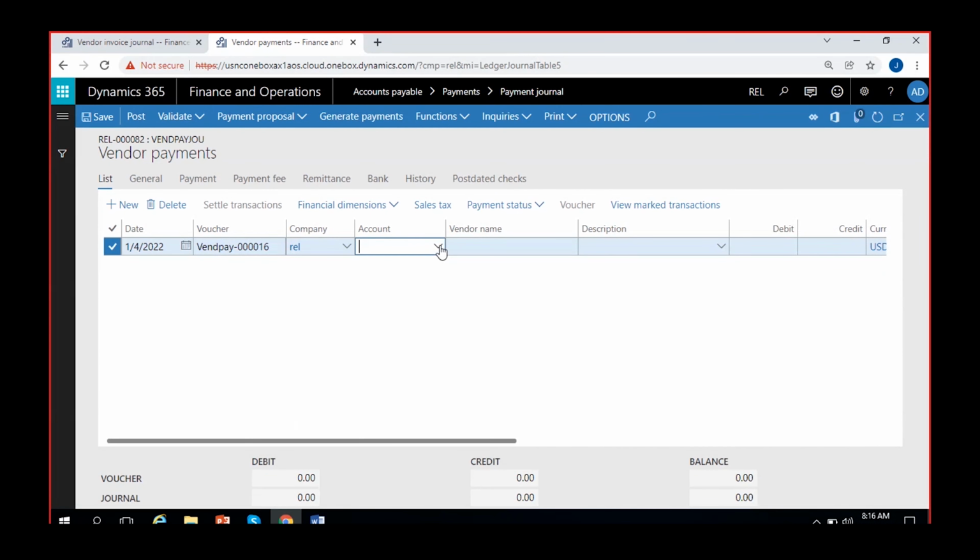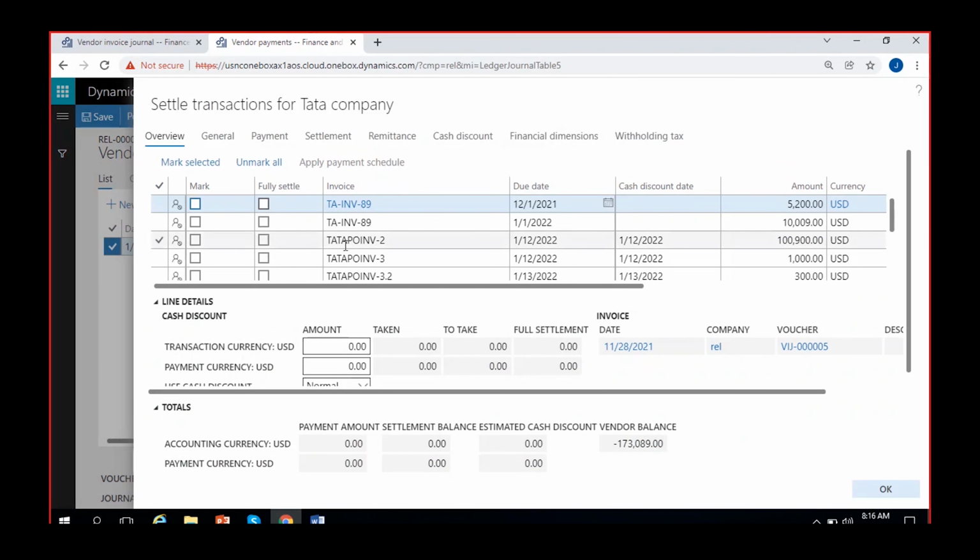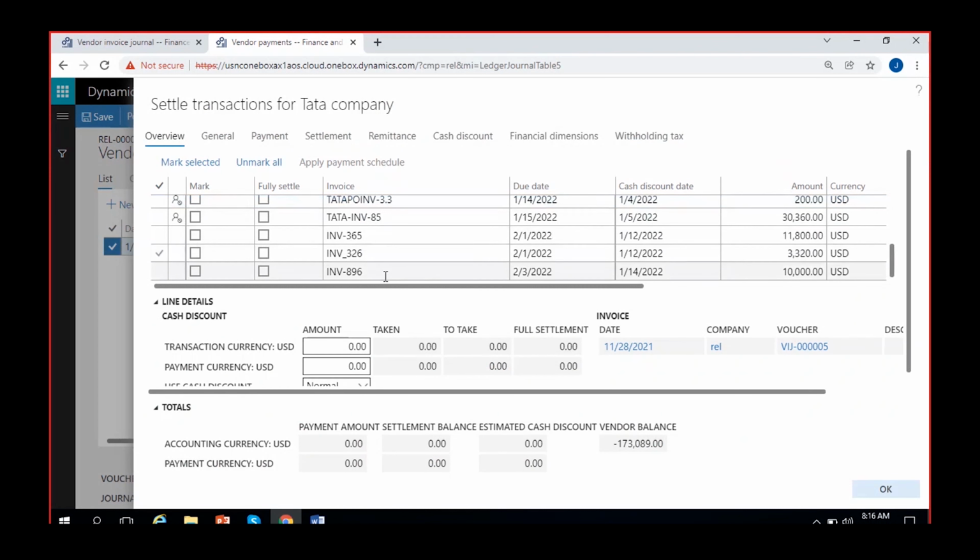Then you can go to the same vendor. You can go to settle transactions to settle that particular invoice that you have created now. Which invoice is that? That should be invoice number 896, which is here. Okay. Select this invoice.